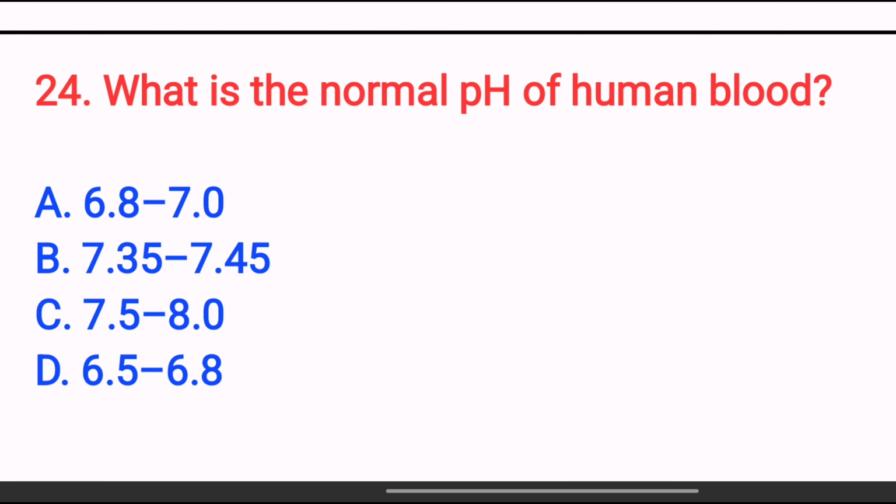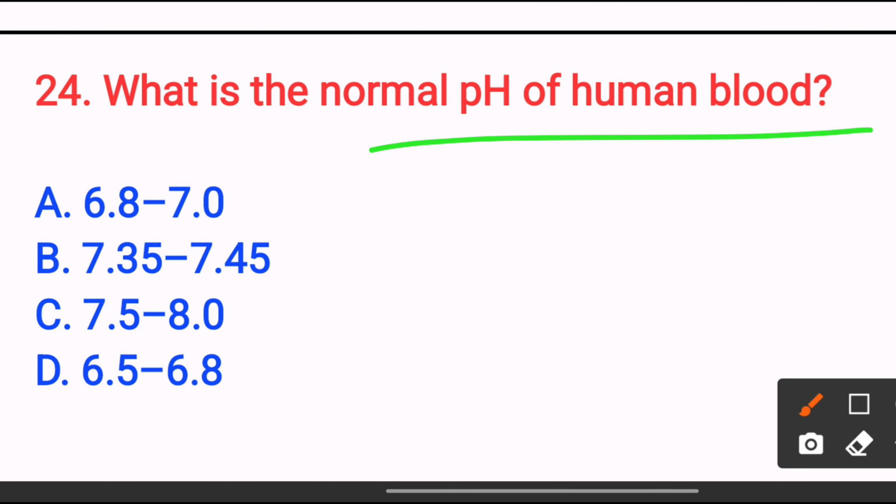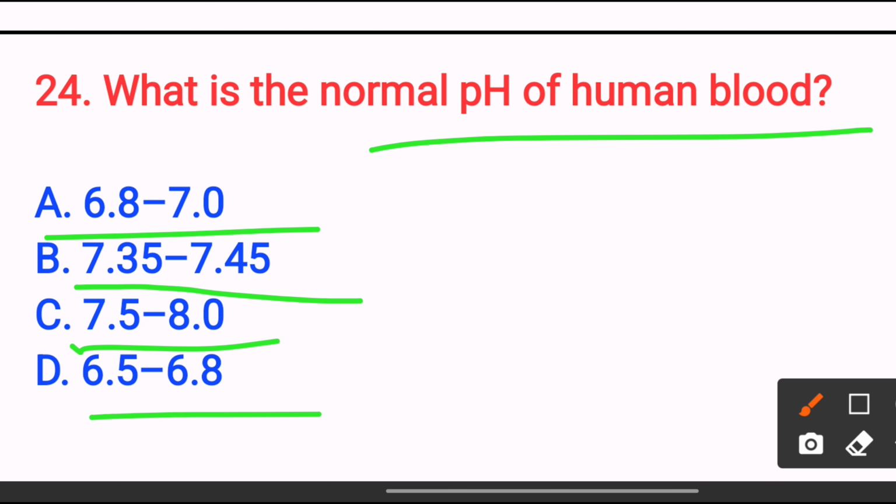What is the normal pH of human blood? Option A, 6.8 to 7. Option B, 7.35 to 7.45. Option C, 7.5 to 8. Option D, 6.5 to 6.8. Normal arterial blood pH is slightly alkaline.